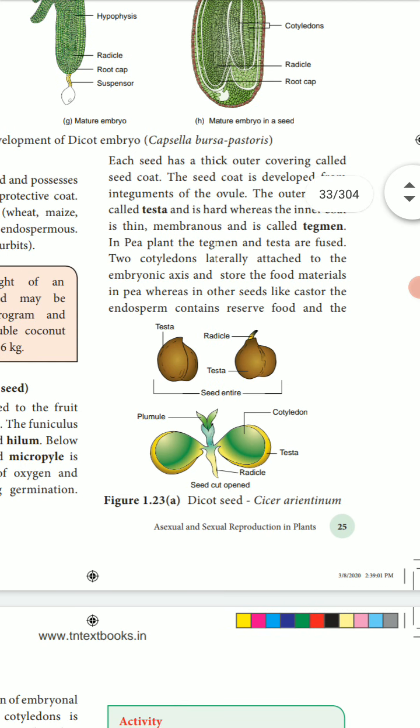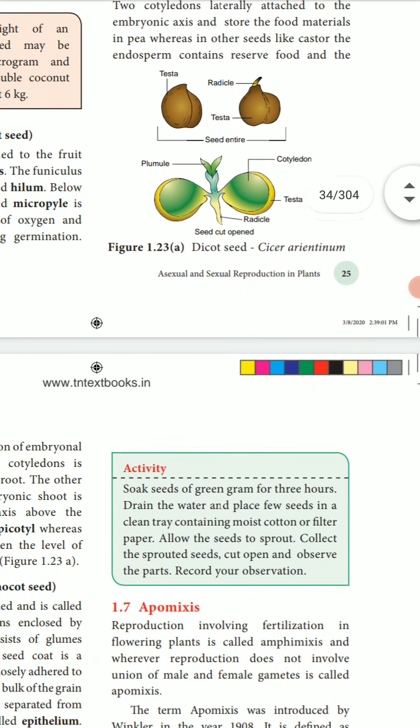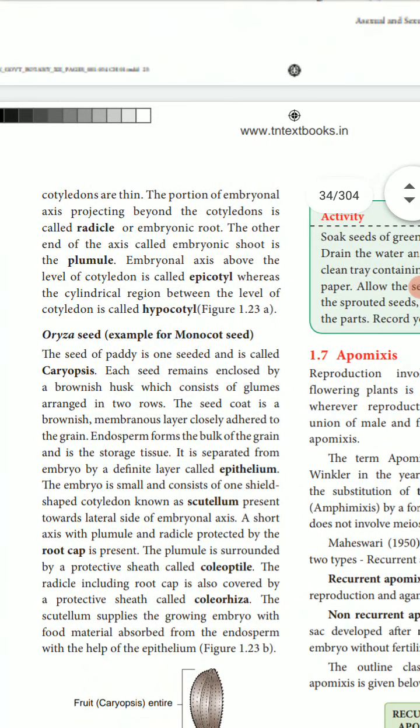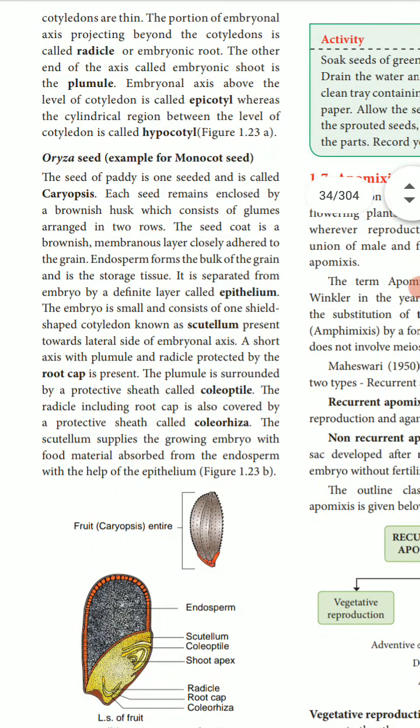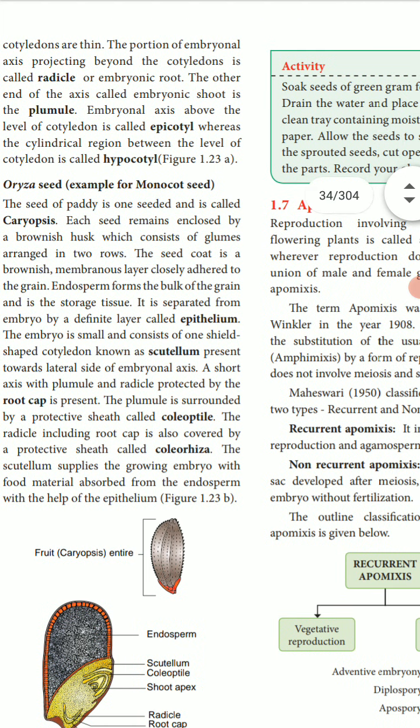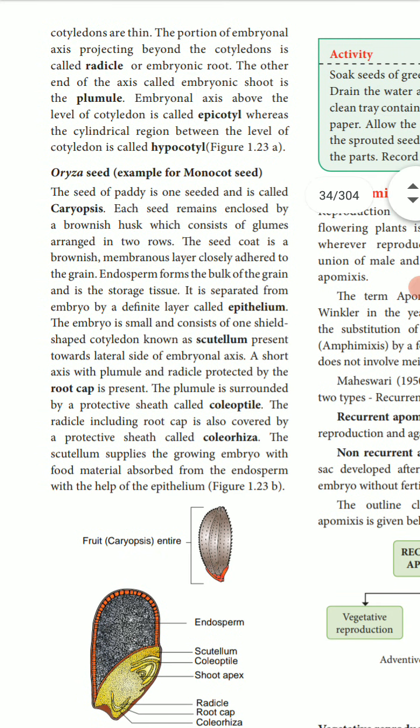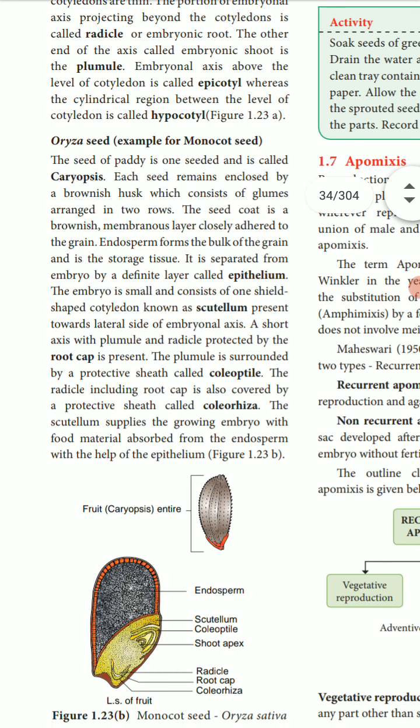The seed is cut open. And the Oryza seed is an example of a monocot seed. The fruit is a caryopsis, enclosed by a brownish husk that consists of glumes, and a brownish membranous layer closely adhered to the grain.